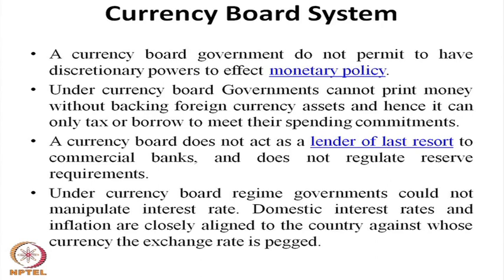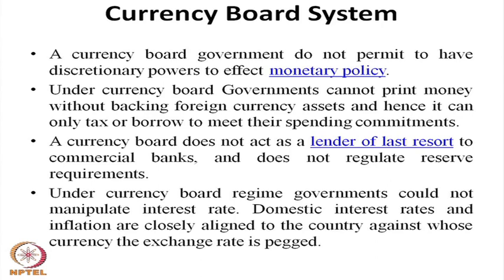Under the currency board regime, the government cannot manipulate the interest rate, because the freedom of deciding the interest rate cannot exist under the currency board system, because the domestic interest rate is aligned with the country where the currency board pegs its currency.